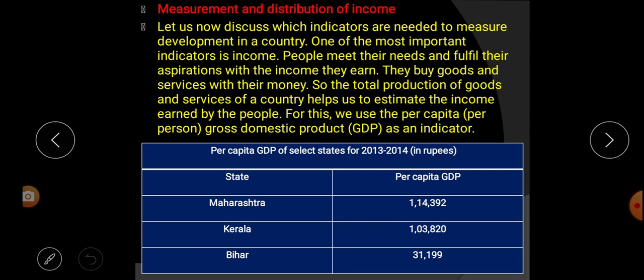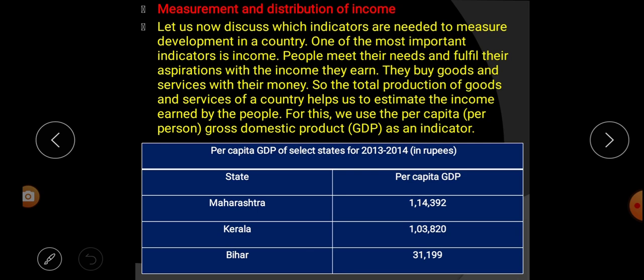For this we use the per capita or per person gross domestic product, or GDP, as an indicator.